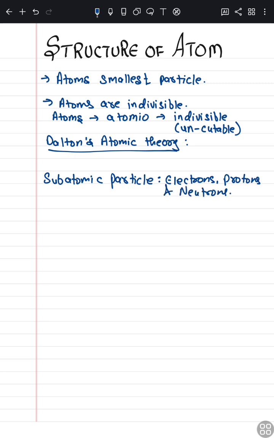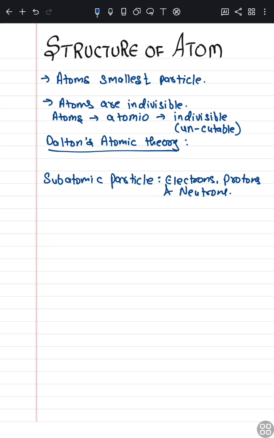I know that you might be curious about how they found out that electrons were present, that protons were present, that neutrons are present. You might be very curious to know that it was an accident. The discovery of the electron was very much an accident, and it was not done by only one scientist.